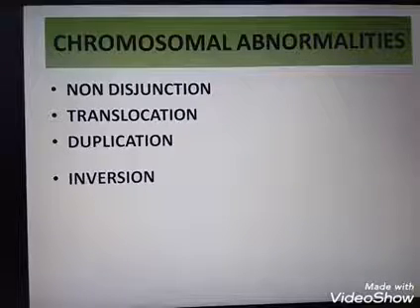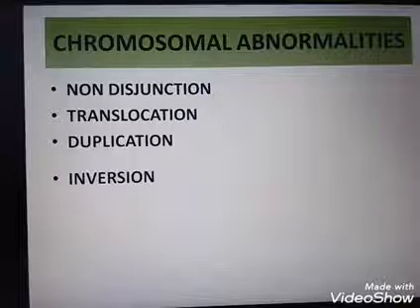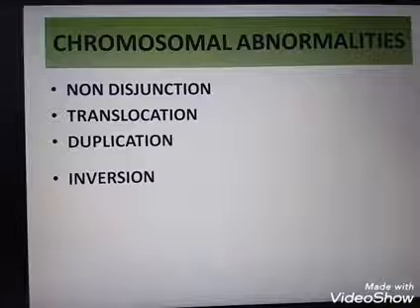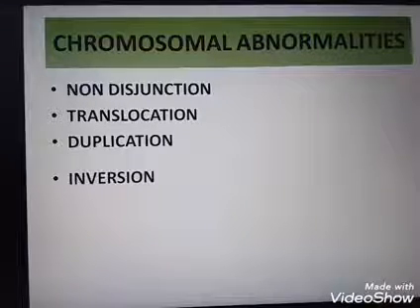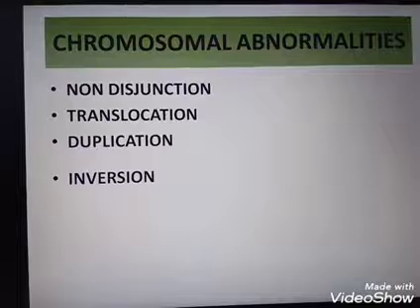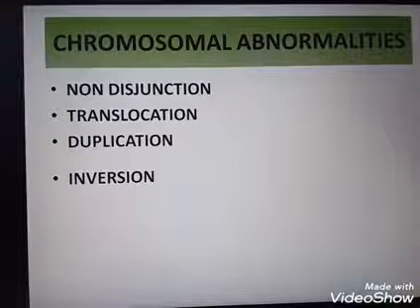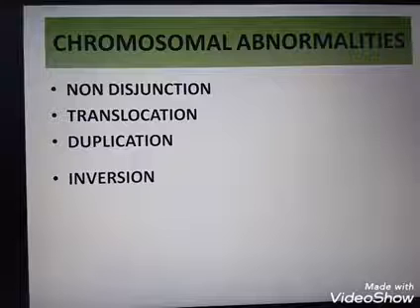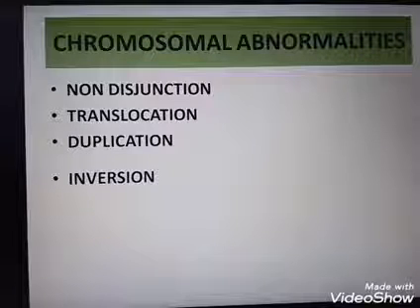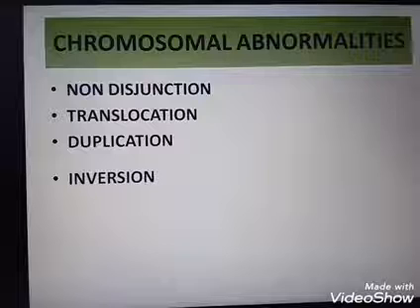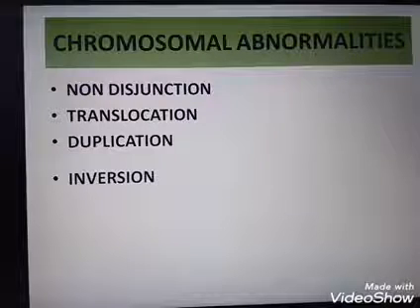Here the abnormalities occur in the chromosomes, that's why it is known as chromosomal abnormalities. They occur both in the autosomes and in the allosomes, which are otherwise known as sex chromosomes.